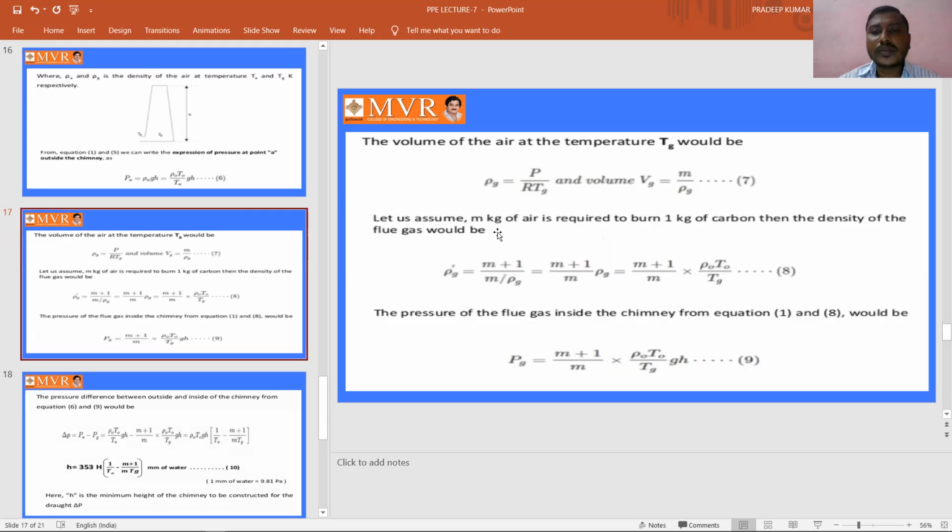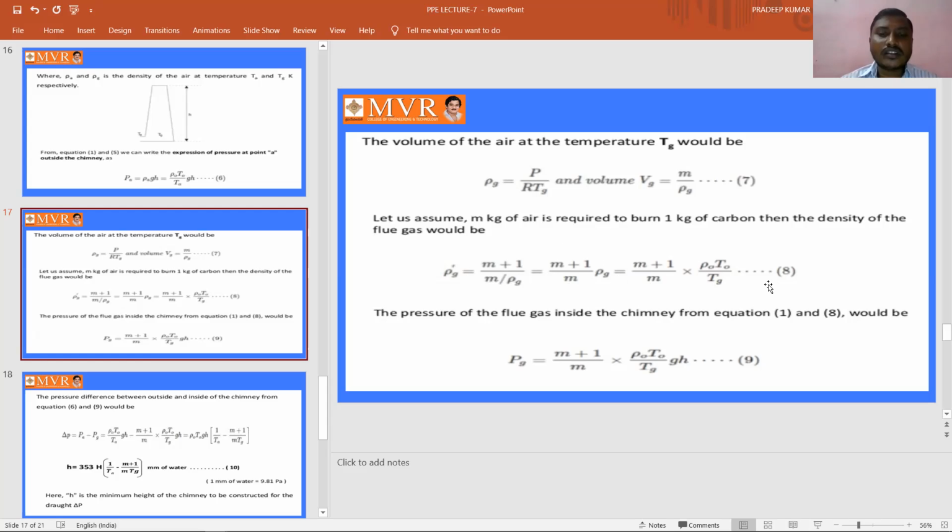Let us assume m kg of air is required to burn 1 kg of carbon. Then the density of the flue gas would be rho G is equal to m plus 1 by m into rho G, which can be written as m plus 1 by m into rho naught by T naught by TG.